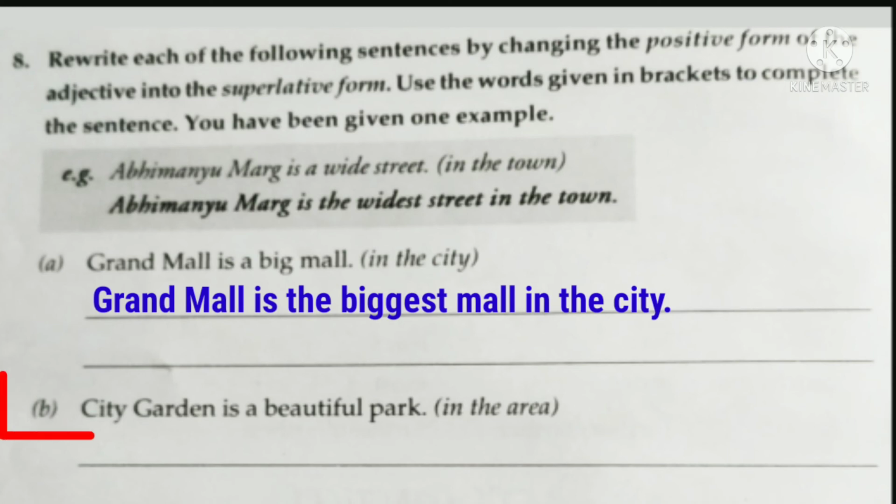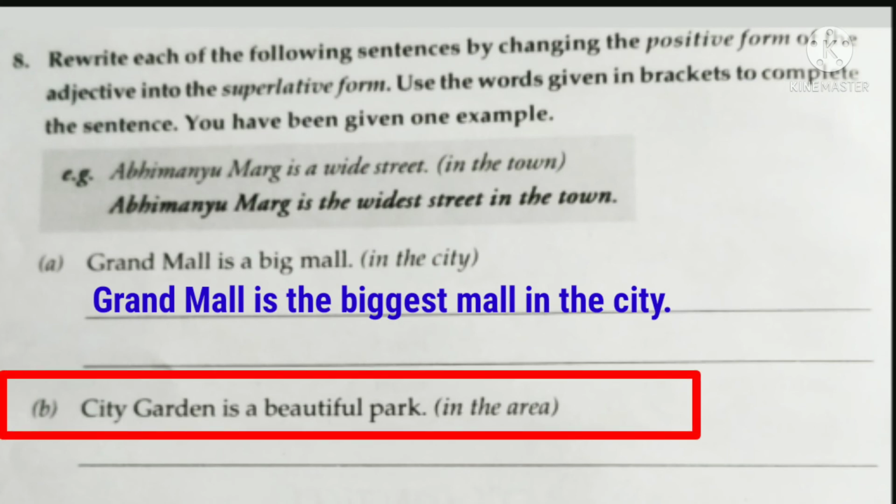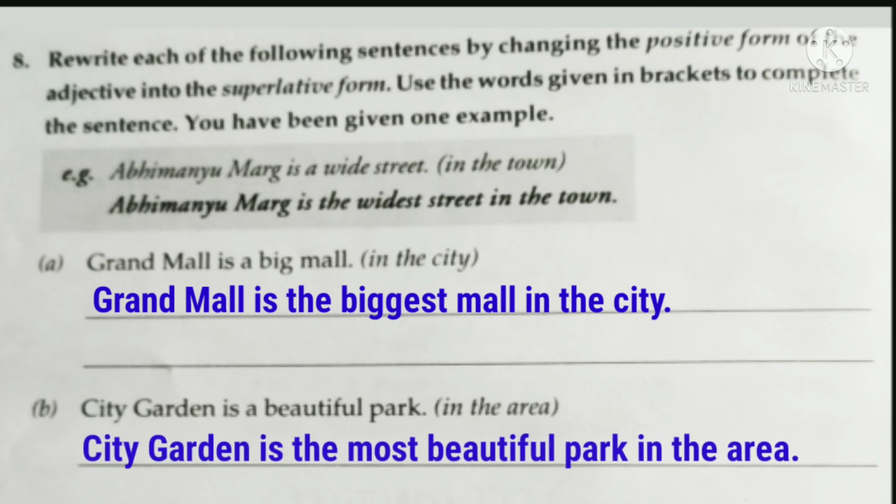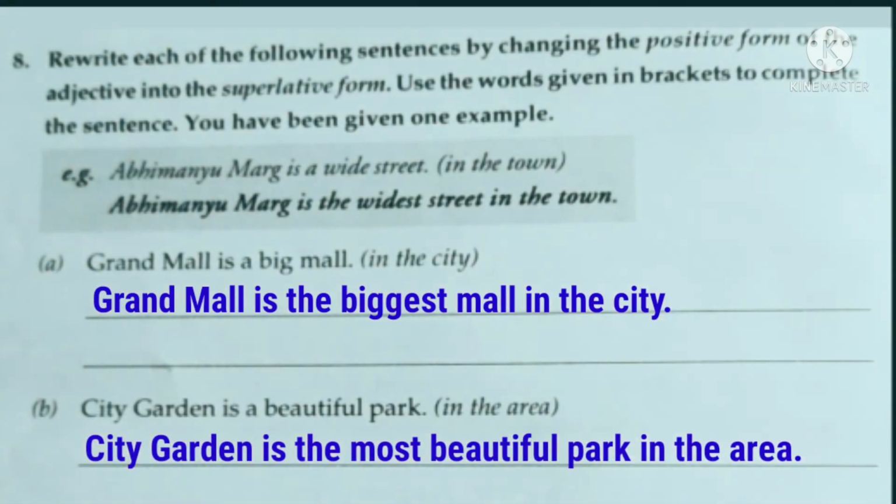Look at the sentence B. City Garden is a beautiful park, and the words given in the bracket are in the area. So the adjective here is beautiful because it is describing the noun park. So what is the superlative form or degree of the adjective beautiful? Yes, it is most beautiful. So the answer here will be: City Garden is the most beautiful park in the area.